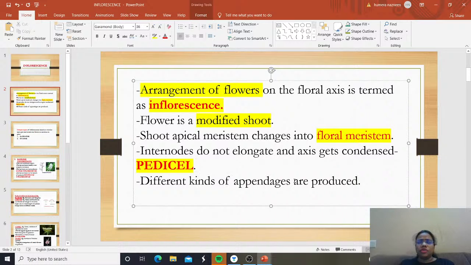Clear? What is exactly inflorescence? In easy words, we can say it is the arrangement of flowers on the floral axis. What is a flower? A modified shoot. The apical meristem in the shoot is changed and modified into floral meristem. Internodes do not elongate and the axis gets condensed and suppressed, which we call the pedicel. Then different kinds of appendages are produced.